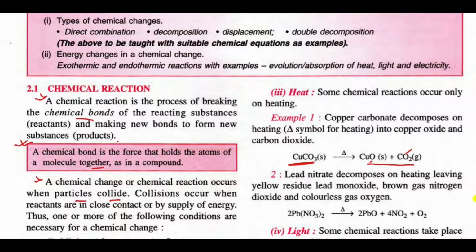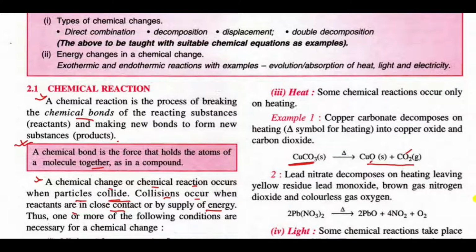Collisions occur when reactants are in close contact, that means synthesis or direct combination, or by supply of energy.